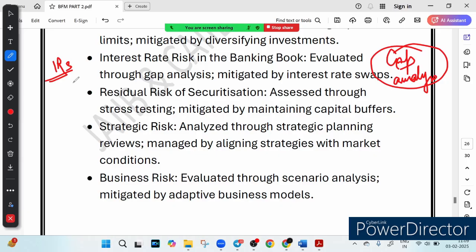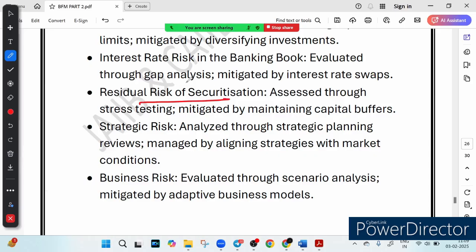Then we have some other risk, like residual risk of securitization. What if the loan bundle, you might have heard of MBS, mortgage backed security, which is a kind of loan bundle, does not perform well? It is managed by stress testing and capital buffer. You have a capital buffer, you have stress testing. This is how you should manage the residual risk of securitization.